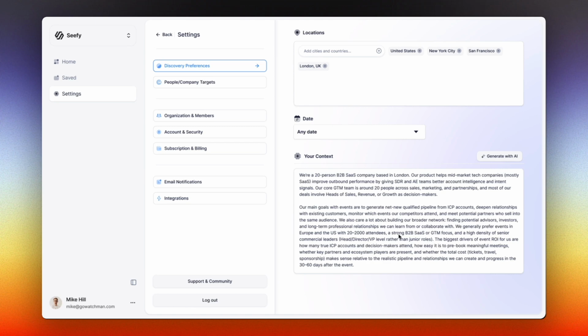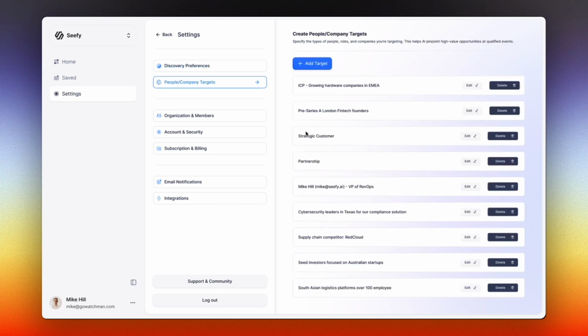Most importantly, you and your team can set a quick context about your company, your team, your event goals, and what ROI from events actually means for you. Our AI uses this context when it's discovering and evaluating events, so every piece of intelligence it surfaces is aligned with how your team thinks about value.